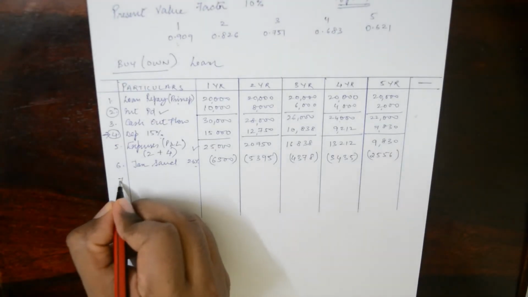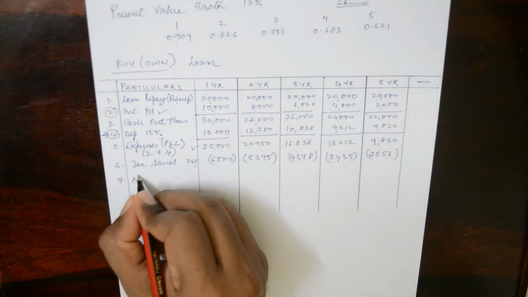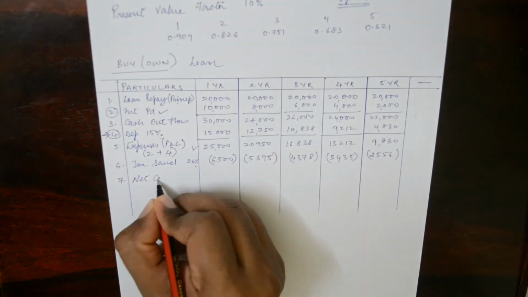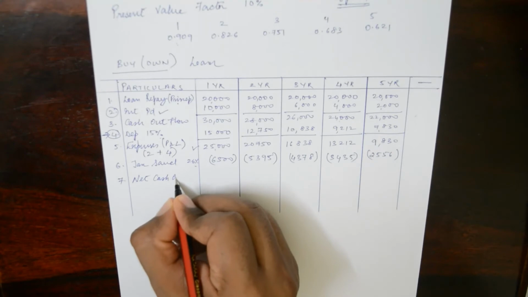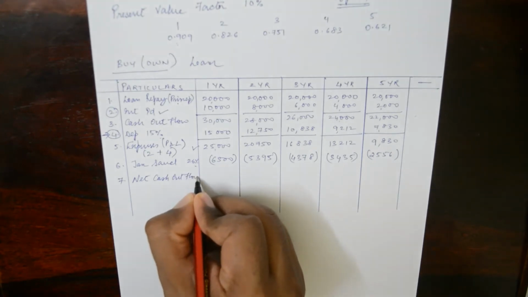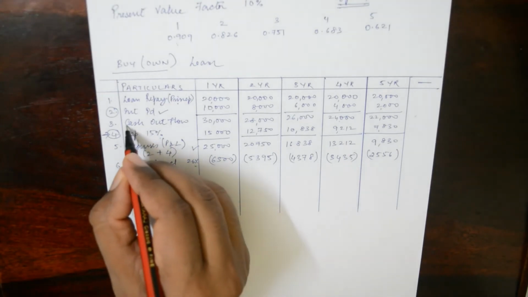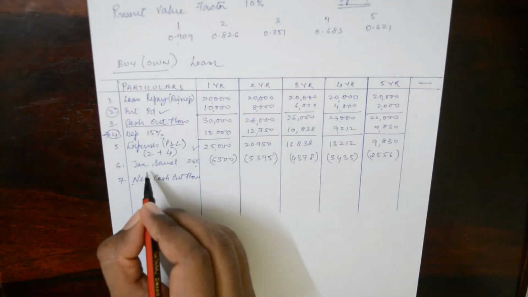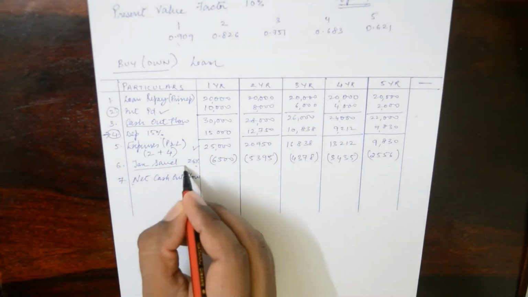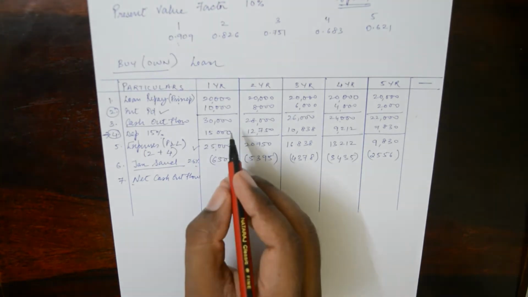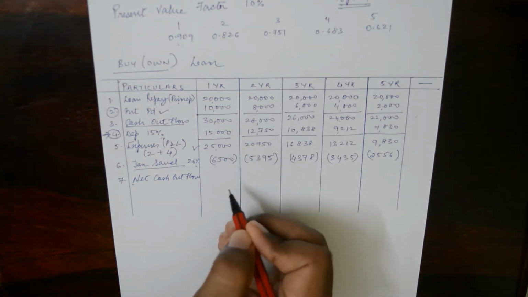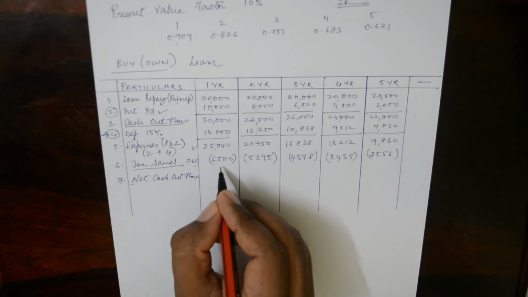And the next thing here is net cash outflow. Now remember one thing, net cash outflow is cash outflow minus tax saved. So that is 30,000 minus tax saved of 6,500.